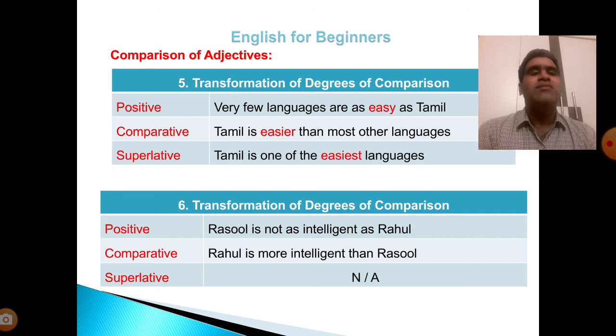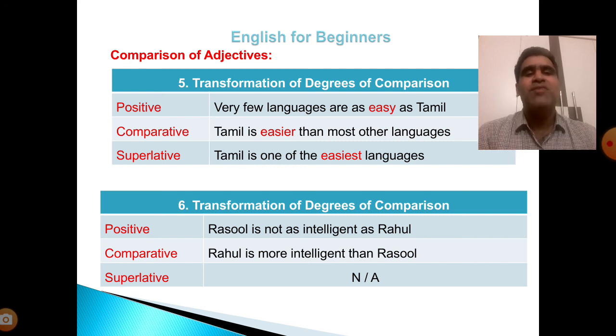Number 5. Transformation of degrees of comparison. Positive: Very few languages are as easy as Tamil. Comparative: Tamil is easier than most other languages. Superlative: Tamil is one of the easiest languages.